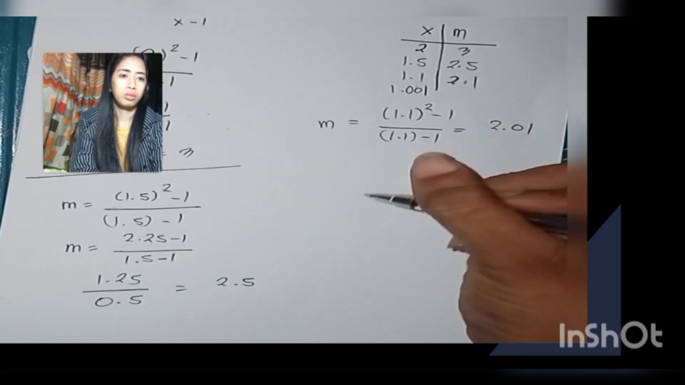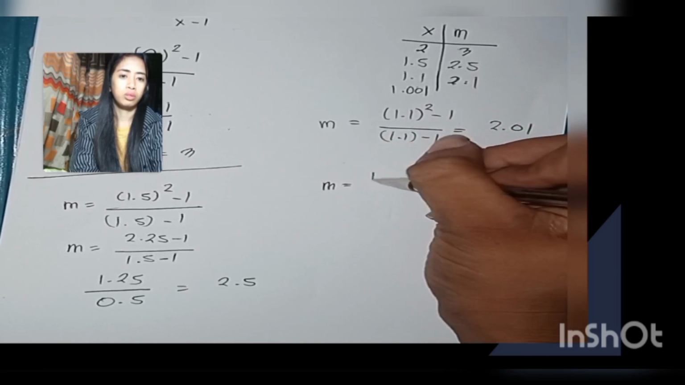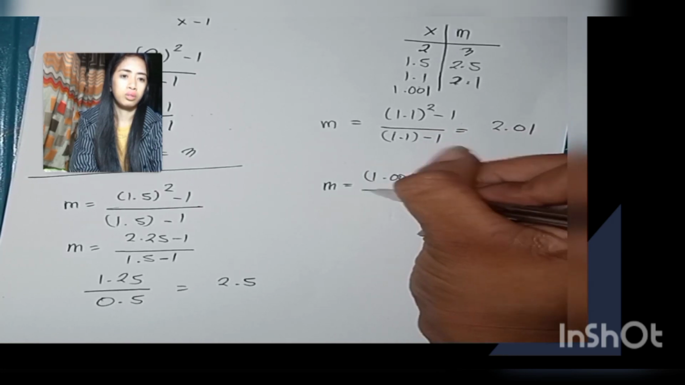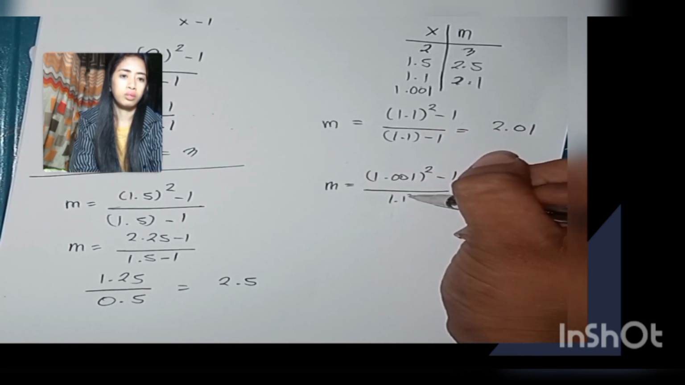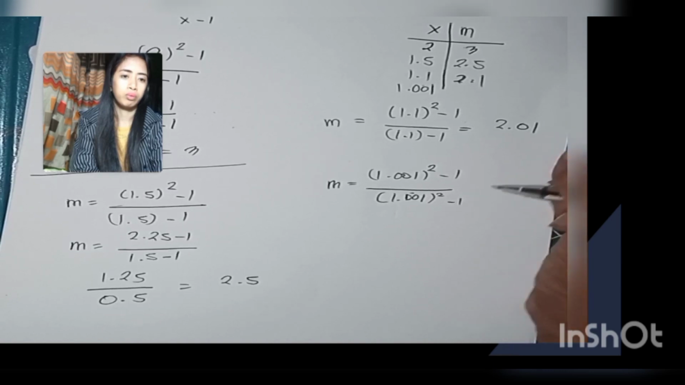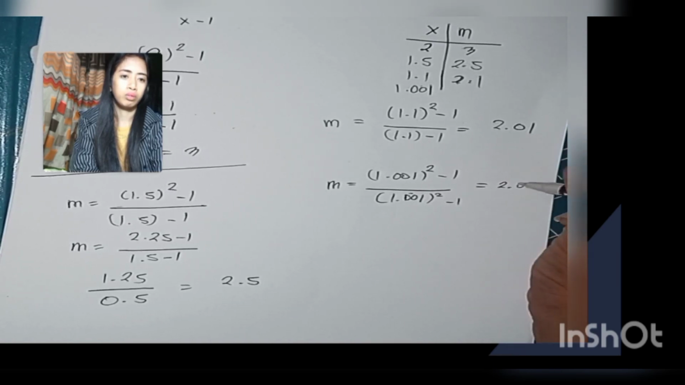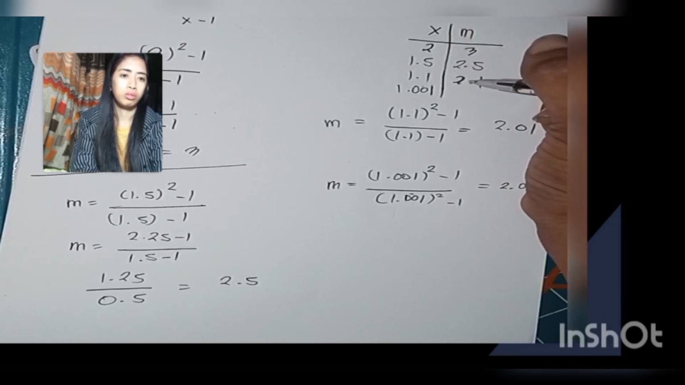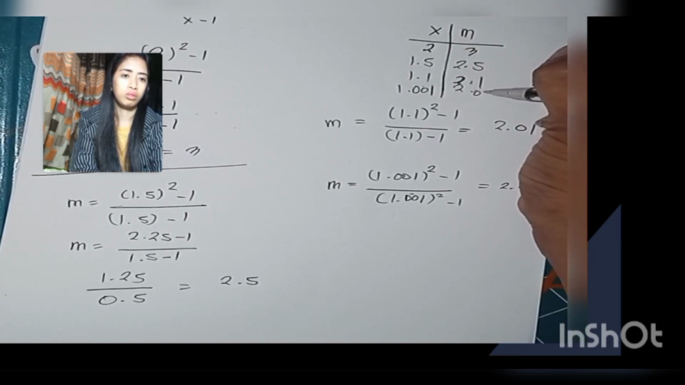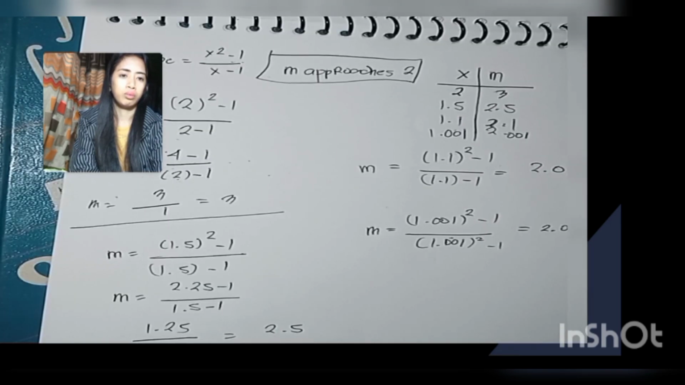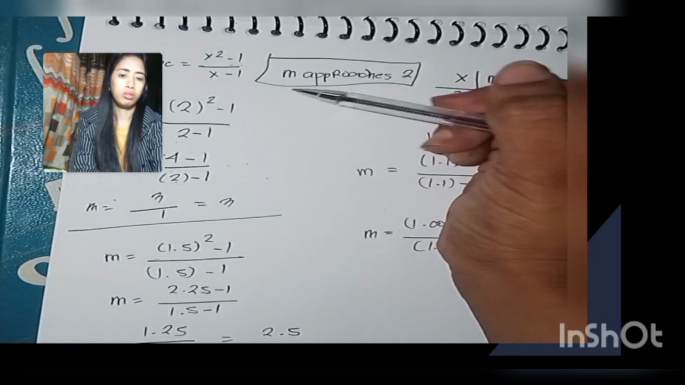Slope is equal to 1.001 squared minus 1 over 1.001 minus 1, which is equal to 2.001. So the slope m approaches 2.